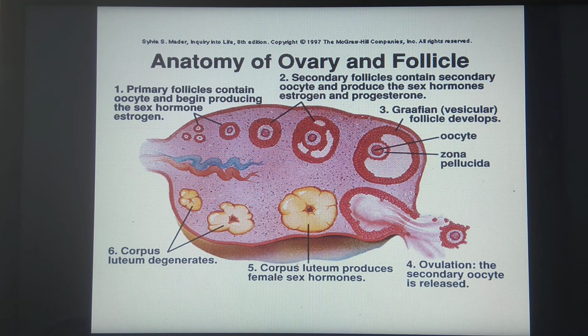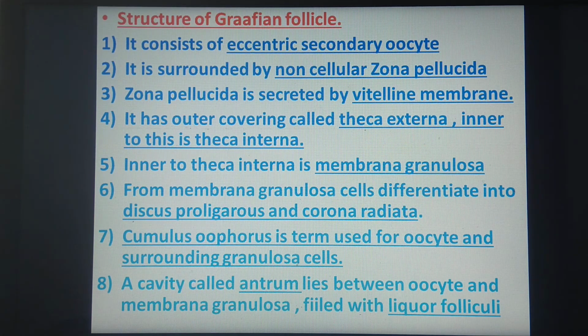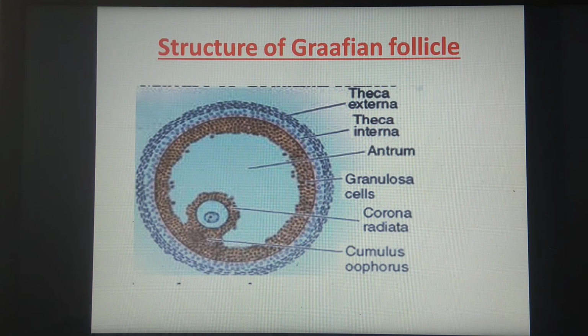A question of 3 marks can be asked on this part, or many of the MCQs can be framed on this part. Now we have to study the structure of the Graafian follicle. What is this Graafian follicle? You can see the diagram. In this diagram, we are going to study the layers from the external side. The outermost layer is called theca externa. Inner to that there is theca interna, and inner to theca interna there is the membrana granulosa. It is made of granulosa cells, which form a layer called the membrana.